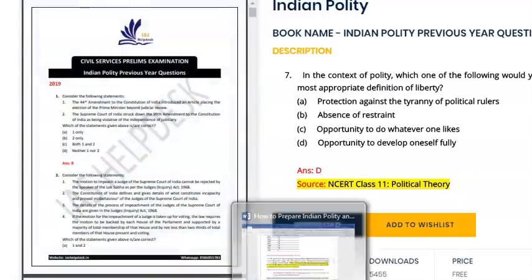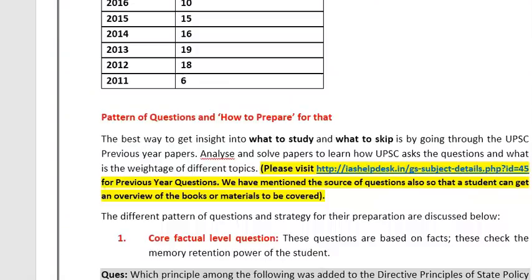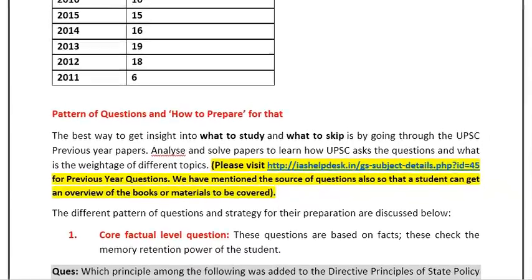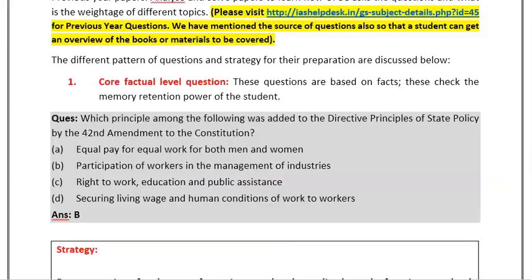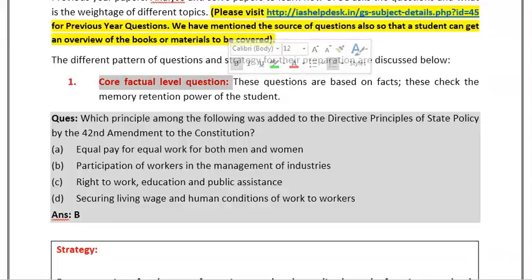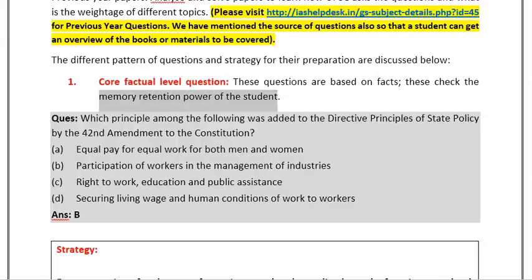Now moving to the strategy part. Now we are analyzing the pattern of questions asked in Indian polity and governance and how to prepare for each pattern. The first pattern in this section is the core factual level question. In this, questions are based purely on facts and this checks the memory retention power of the student. For example, the question is: Which principle among the following was added to the directive principles of state policy by the 42nd Amendment of the Constitution?